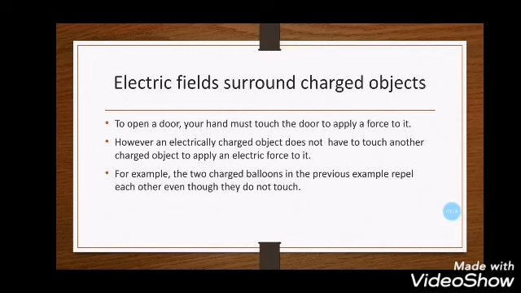Electric fields surround charged objects. To open a door, your hand must touch the door to apply a force to it. However, an electrically charged object does not have to touch another charged object to apply an electric force to it. If you remember, when we learned the lesson concerning forces, we said there are 2 kinds of forces. One is a contact force, where the 2 objects should be in contact, and the other one is a non-contact force. It means an object can apply a force on a second object without touching it. For example, the two charged balloons in the previous example repel each other even though they do not touch.